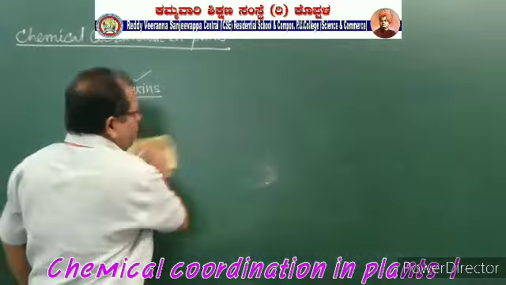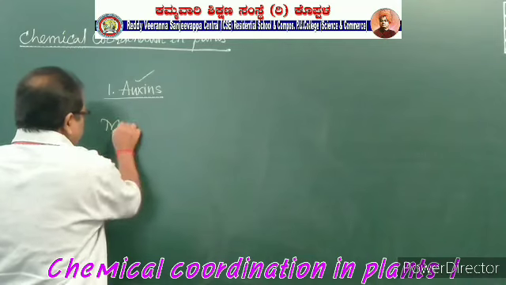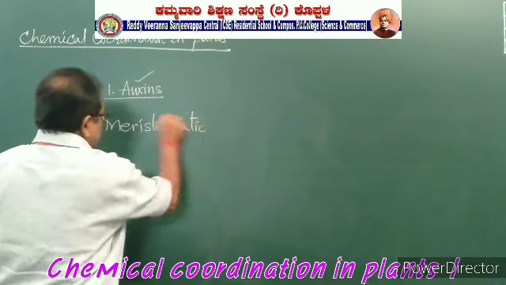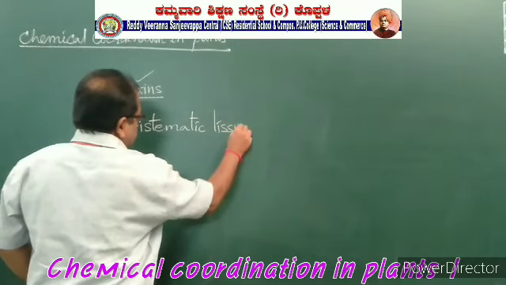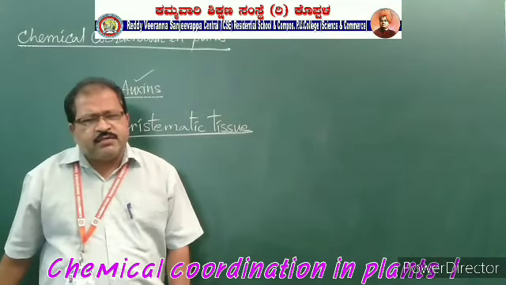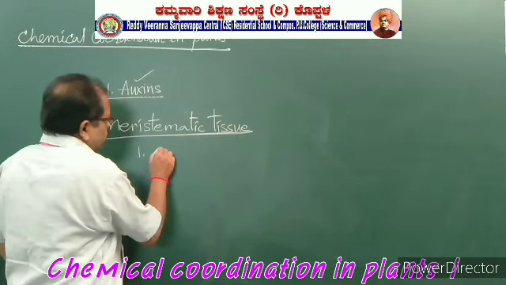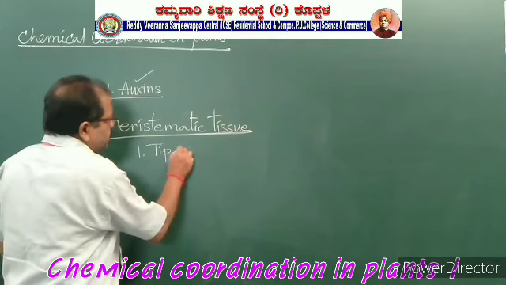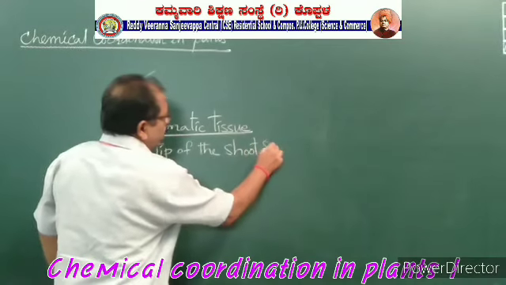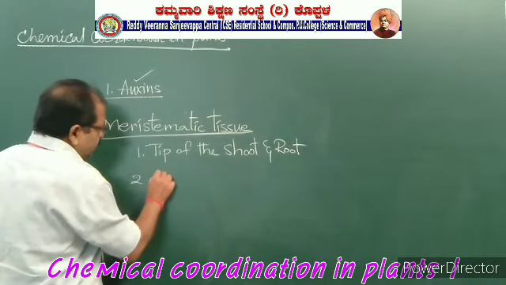So, these auxins are mostly present in the meristematic tissue. In 9th you have learned about meristems, meristematic tissue. Do you remember where it is present? Yes, it is present in the tip of the shoot and root, and the lateral sides.